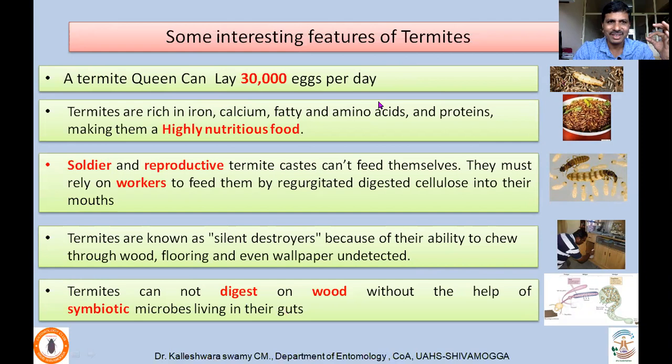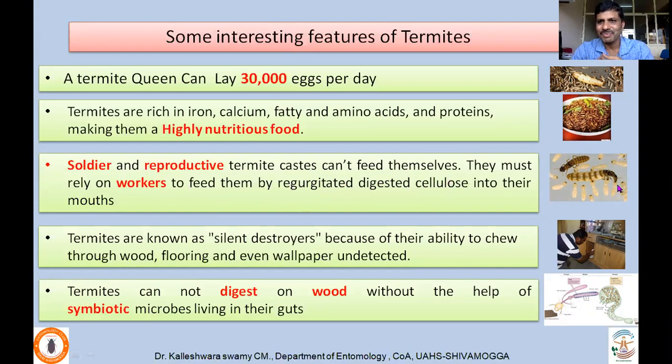Coming to some interesting features of termites, a termite queen can lay 30,000 eggs per day on an average. Termites are rich in iron, calcium, fatty acids, amino acids, and proteins. As a result, they are considered a very important component in the diet in various parts of the world. In fact, they are consumed as food. Soldiers and reproductive termites can't feed themselves.